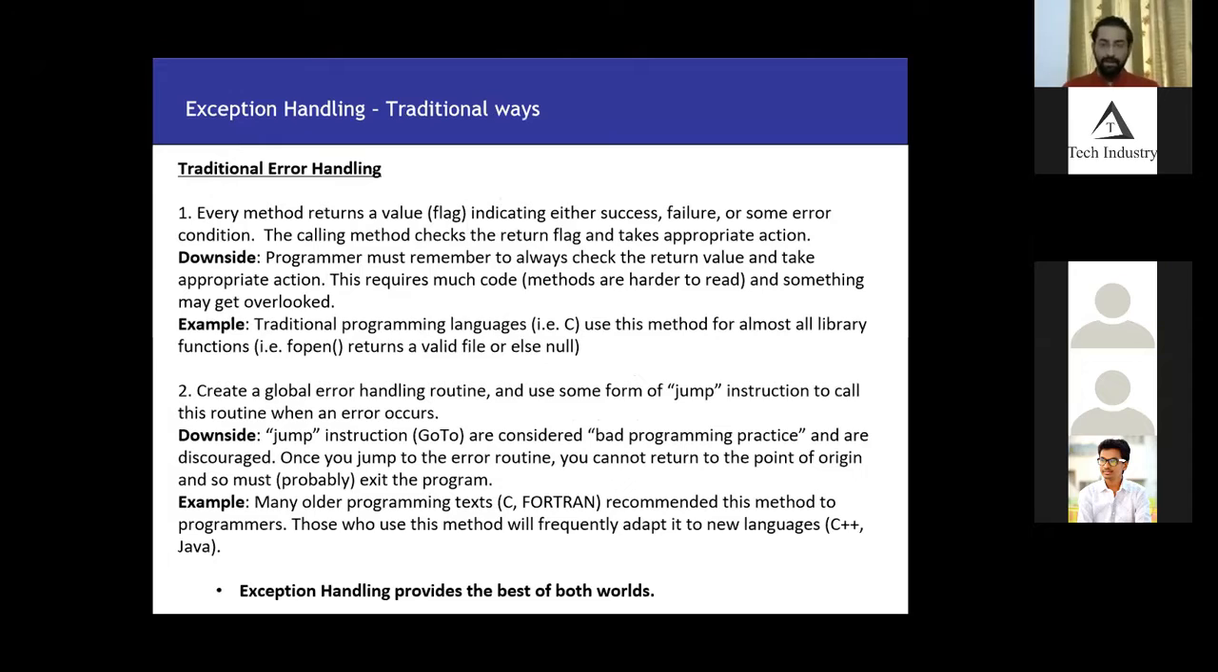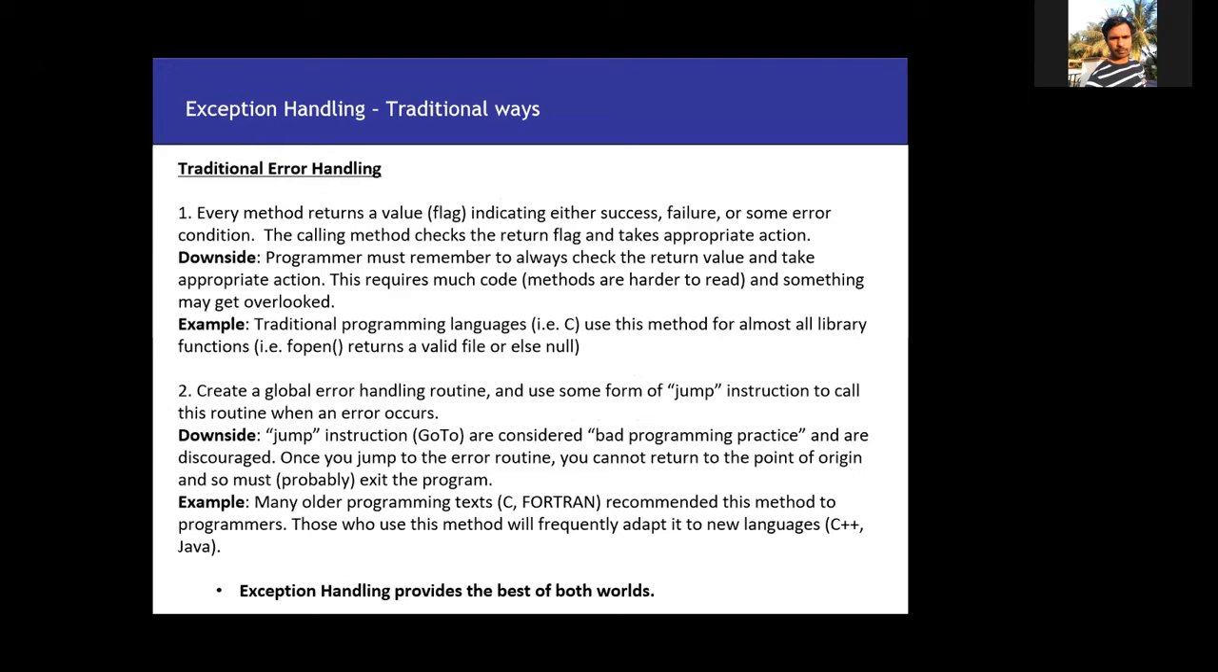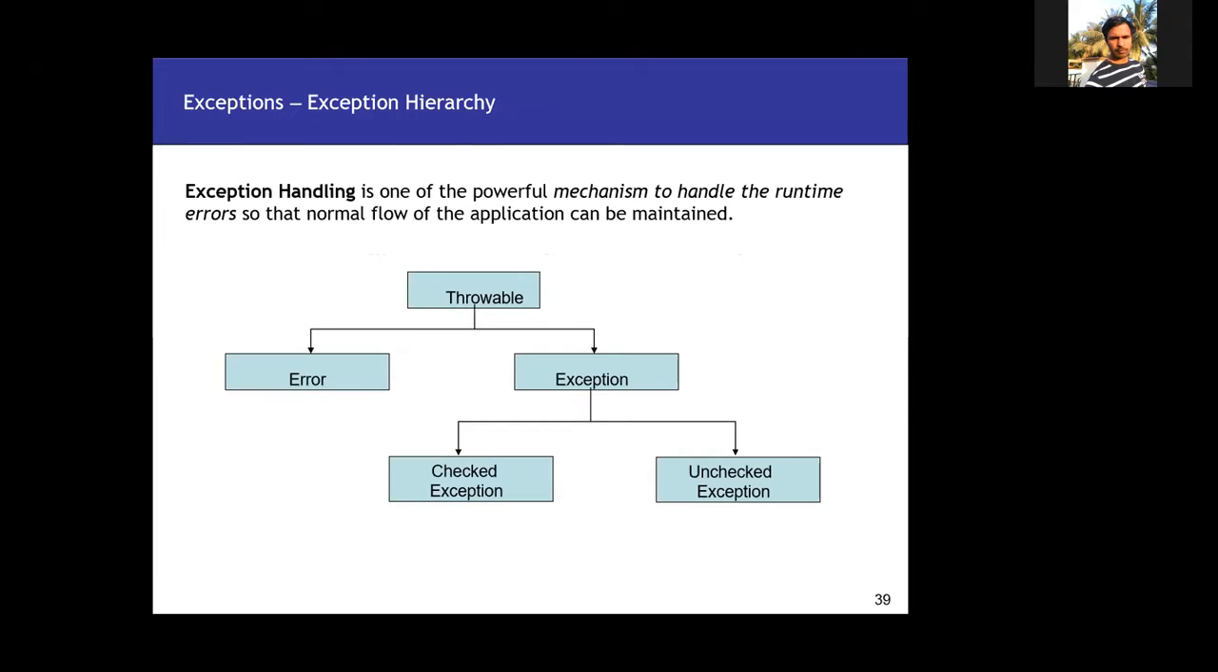Yes. So is the disk full also under exception handling, or which one? Disk is full? Yeah, if it is a memory error, then it's not under exception. I'll come to that.